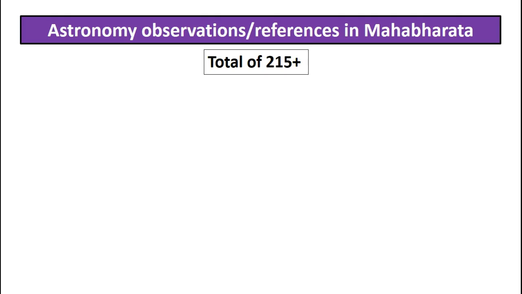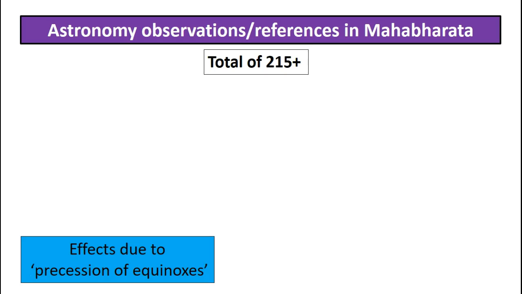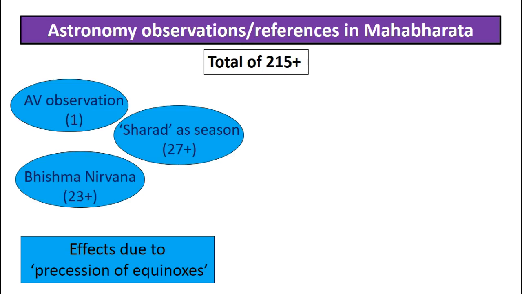There is some evidence that allows you to get to the region approximately right, and then and only then you can use another set of evidence to fine-tune your claim for the year of the Mahabharata war. So all the evidence can be split into two categories here. That's what I have done. The first category, I call effects due to the precession of equinoxes, and these are the observations in blue, and I call them approximately right. The point is, one must use these observations if they want to get the region for the plausible year of the Mahabharata war approximately right.